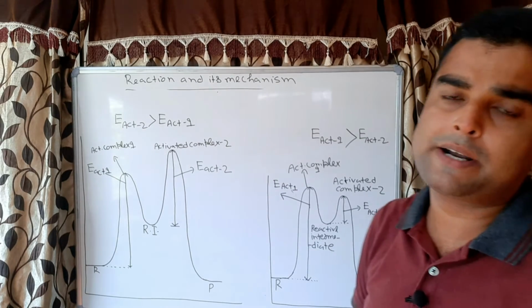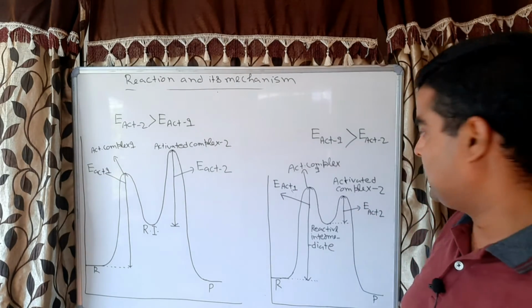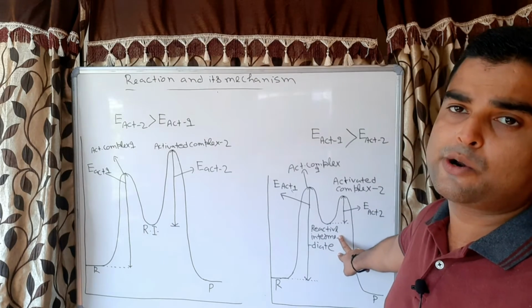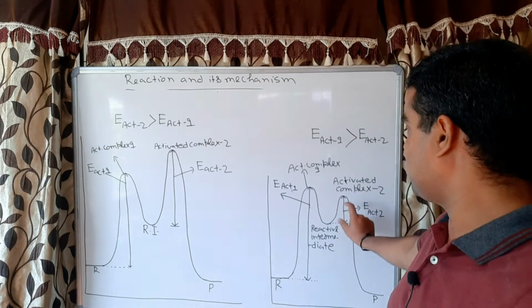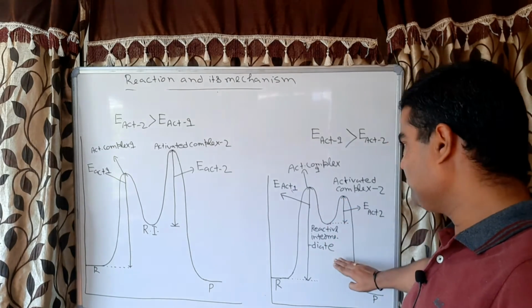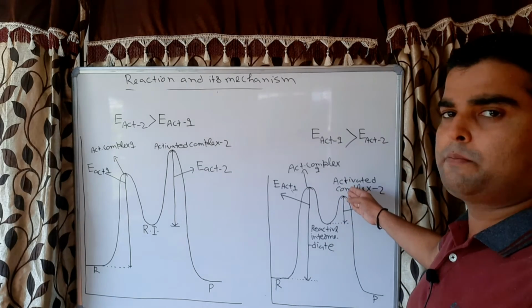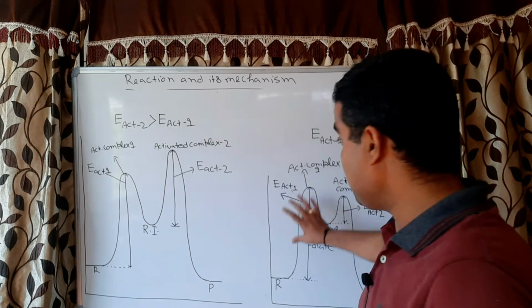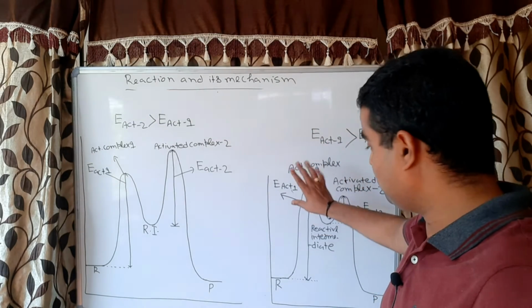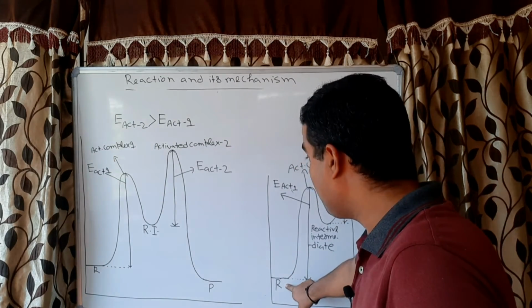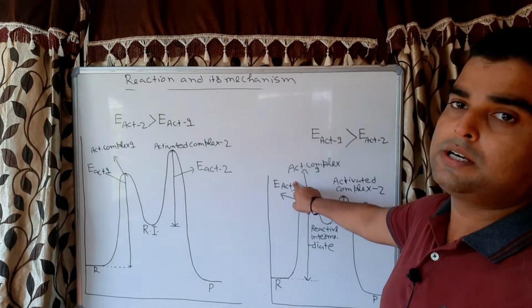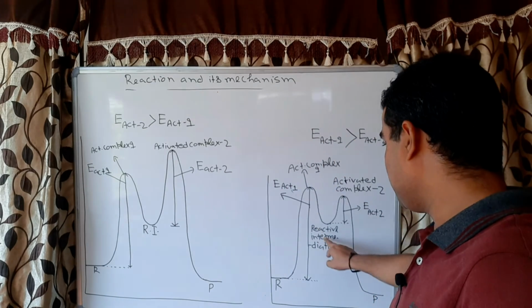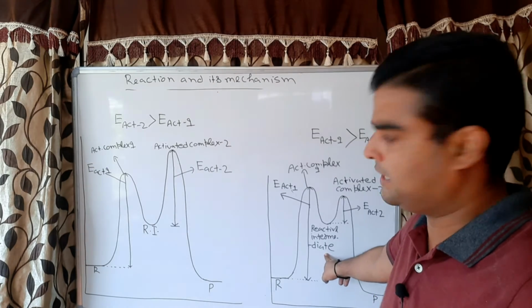And when it rapidly converts into the product, it means the reactive intermediate cannot be isolated. Why? Because energy is less, so it will rapidly convert into activated complex 2 and hence into the product. But this reactant activation energy is high. It means the reactant requires more energy to convert into the activated complex and hence into the reactive intermediate.